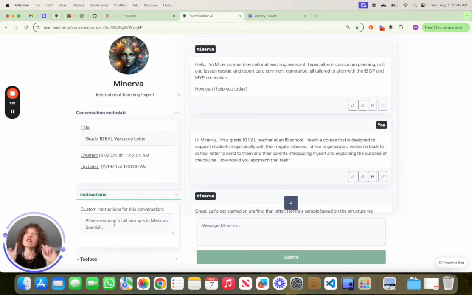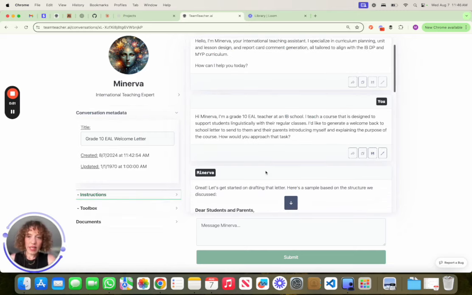It can be instructions about how she should respond to you. It can be information about a class that you are teaching. For example, you could put in, for this particular class, I have a high number of new to English EIL students, and their home languages are X, Y, and Z. That way, anytime you mention home languages in the conversation, she will already know what they are. So that's just another fun feature that we have.